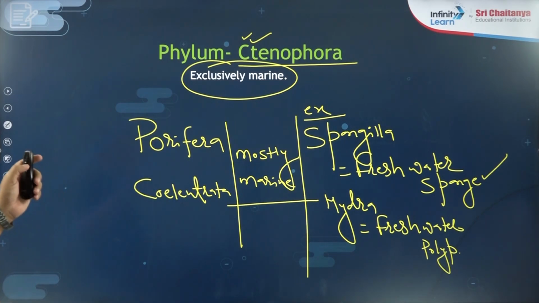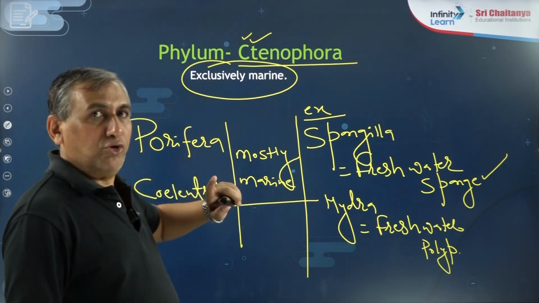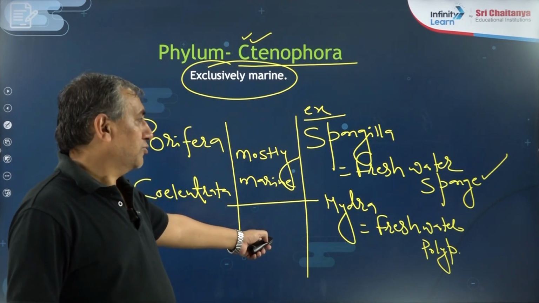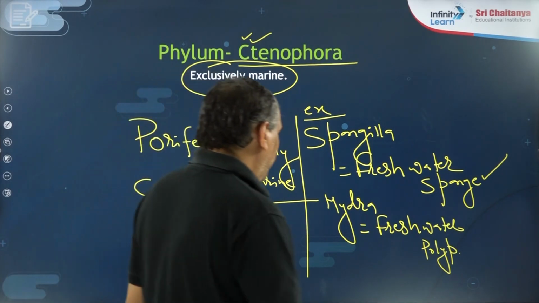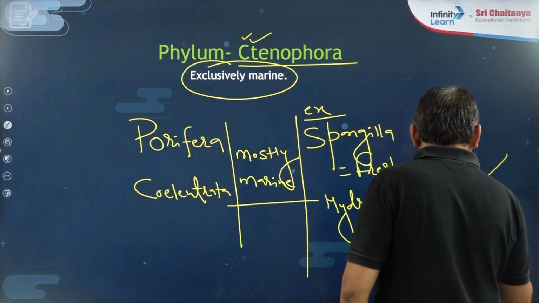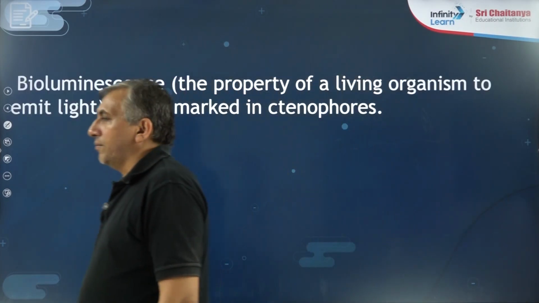In Porifera one exception, Spongilla, freshwater sponge. In Coelenterata one exception, Hydra, freshwater polyp. Polyp means only one phase is dominant in life, the asexual phase.